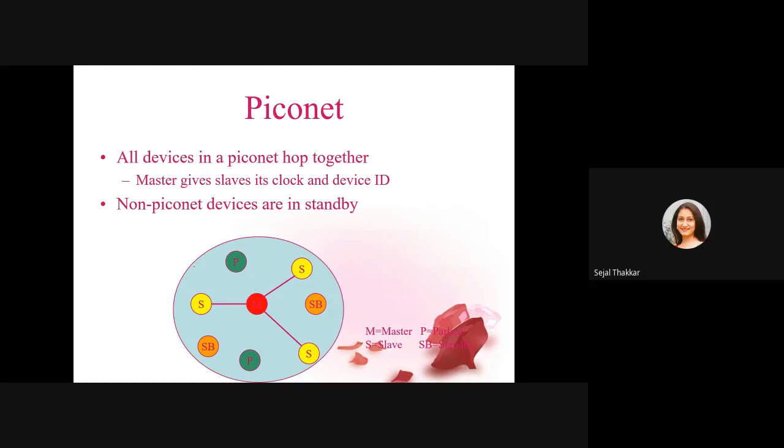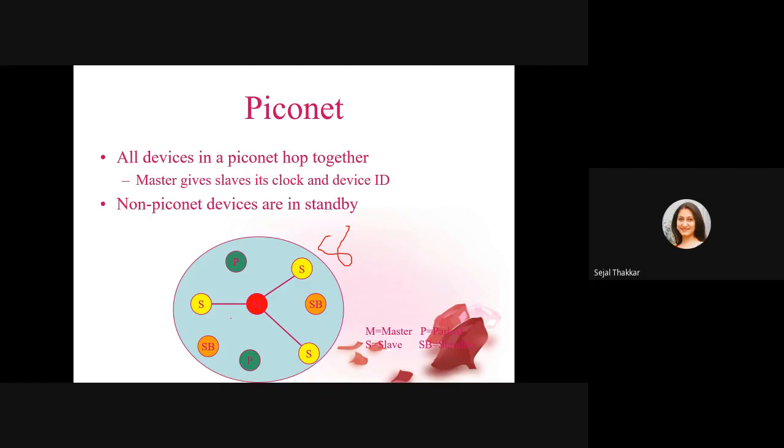First, Bluetooth is going to form a piconet. Piconet means what? All devices in a piconet can hop together. There are master and slave. The master gives slaves its clock and its device ID. Non-piconet devices are in standby. So in this figure, you can see we have a total of 8 devices.